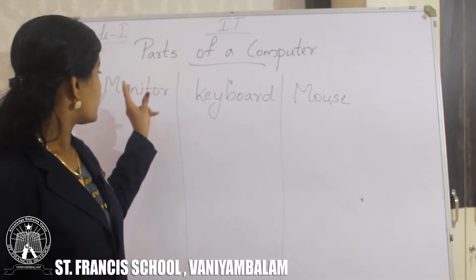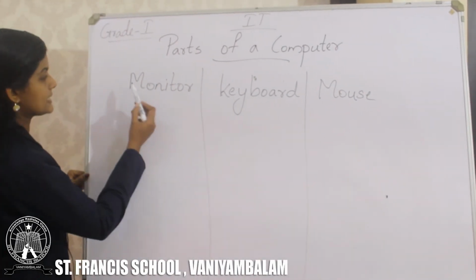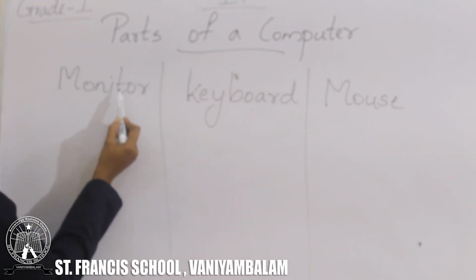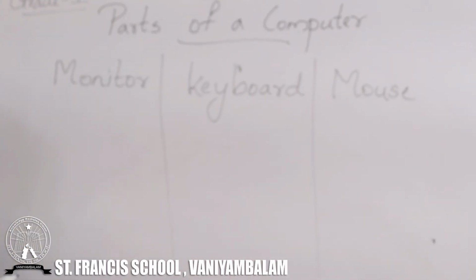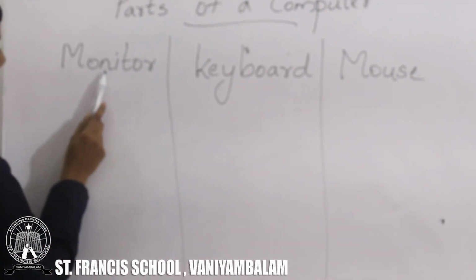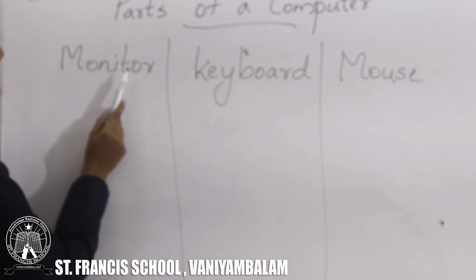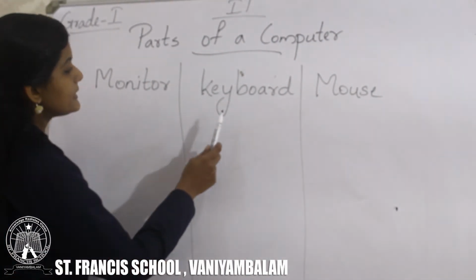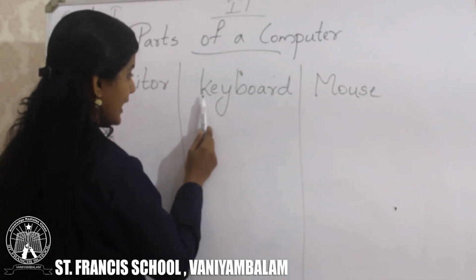I will read the spellings. Monitor, M-O-N-I-T-O-R, monitor. Once again, M-O-N-I-T-O-R, monitor. The next one is keyboard.